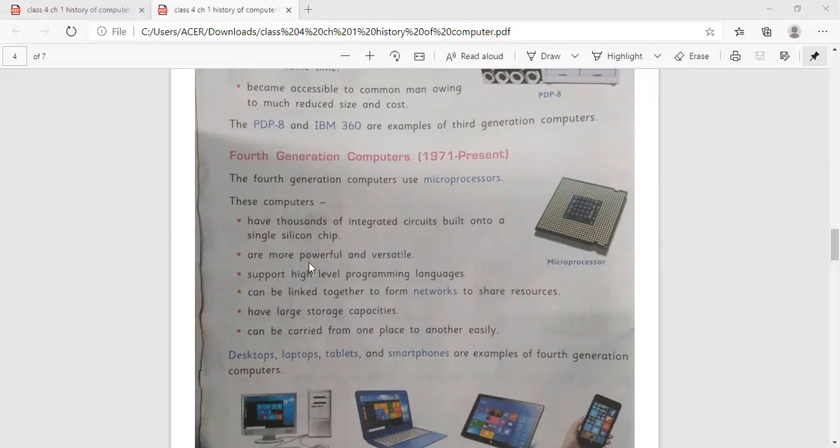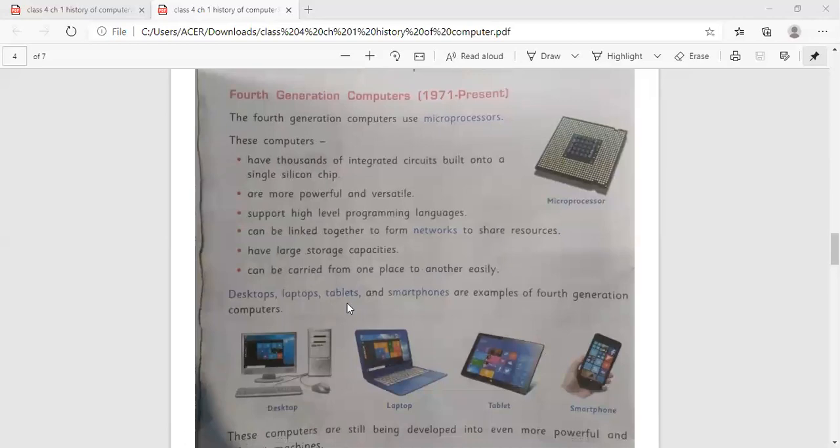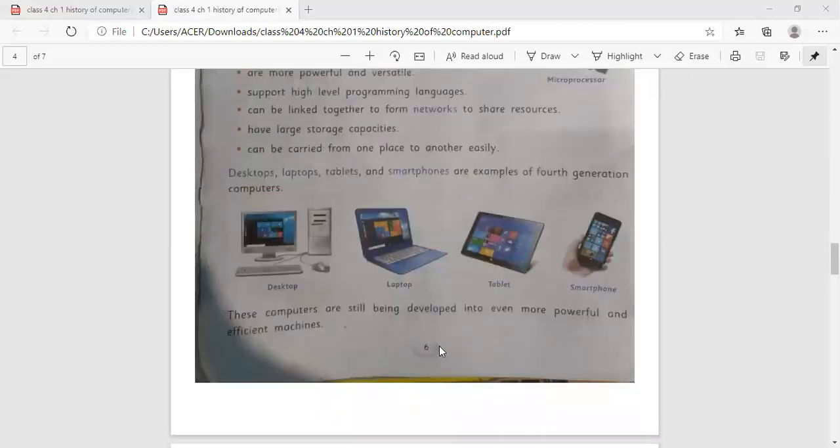They are more powerful and versatile, support high-level programming languages, can be linked together to form networks to share resources, have large storage capacities, can be carried from one place to another easily. Now, desktop, laptop, tablets, and smartphones are examples of fourth generation computers. These computers are still being developed into even more powerful and efficient machines.